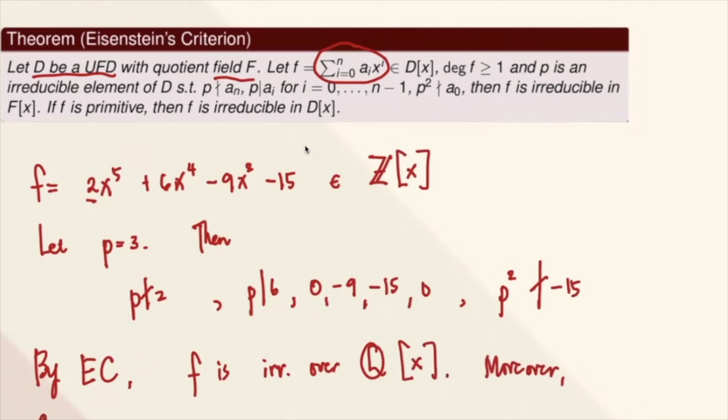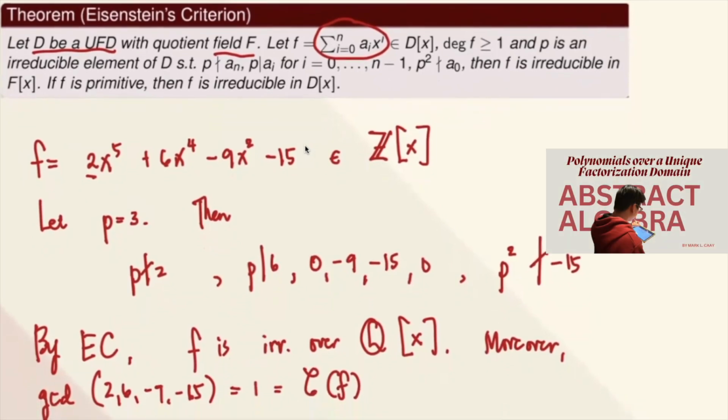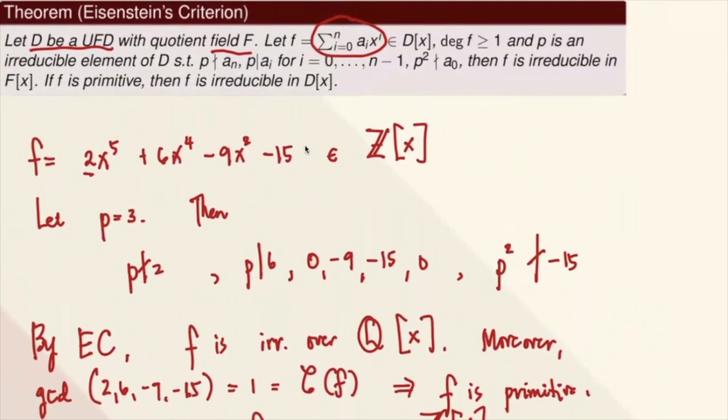Moreover, your GCD of 2, 6, negative 9, negative 15, kung titingnan mo, yung GCD niya is 1, which is the content of F, tama? So according to the previous video on how to solve the content, in this case, F here is primitive. Therefore, F here is irreducible over Z[x]. So that's how we use the Eisenstein Criterion.